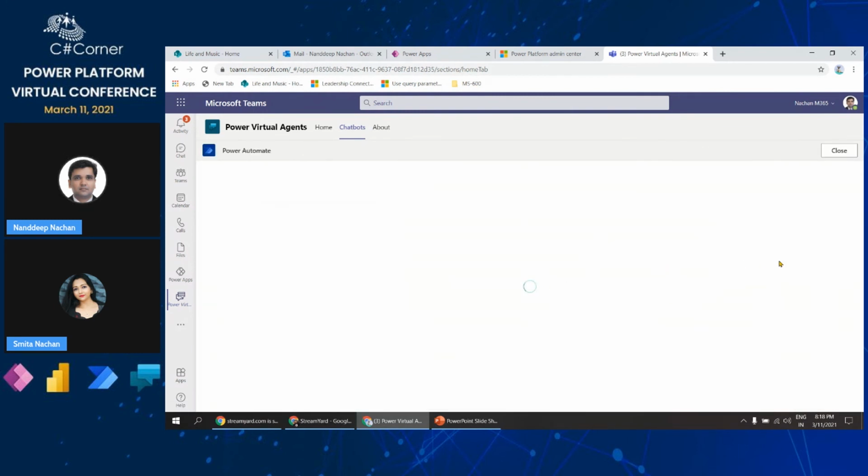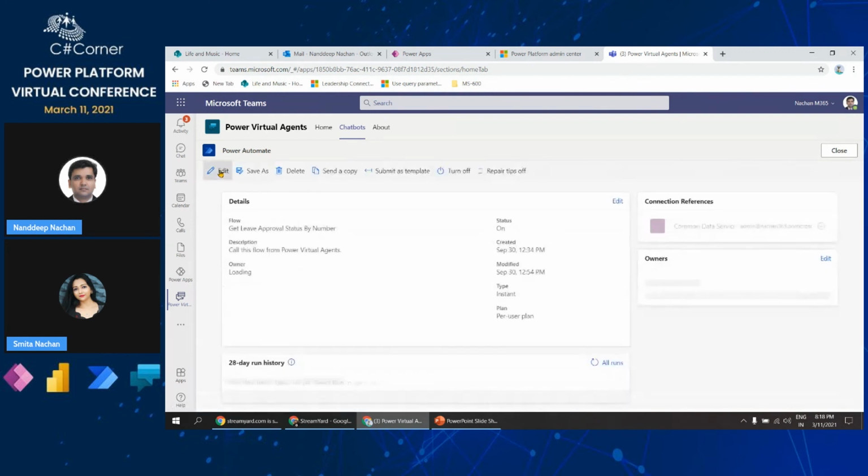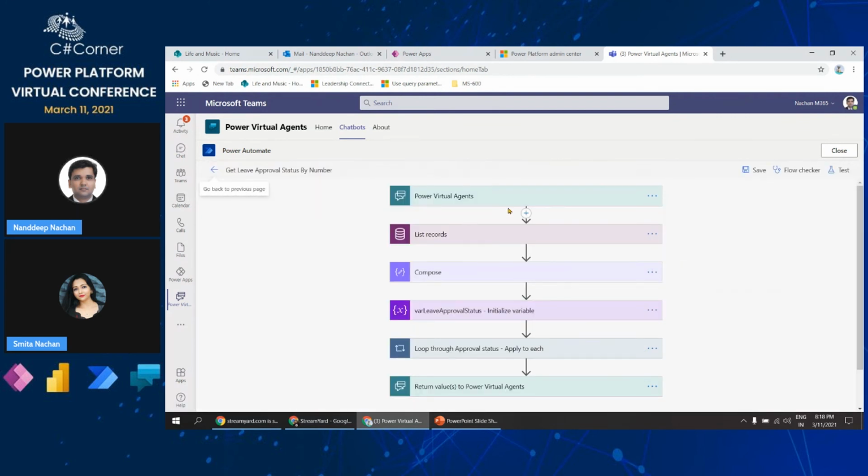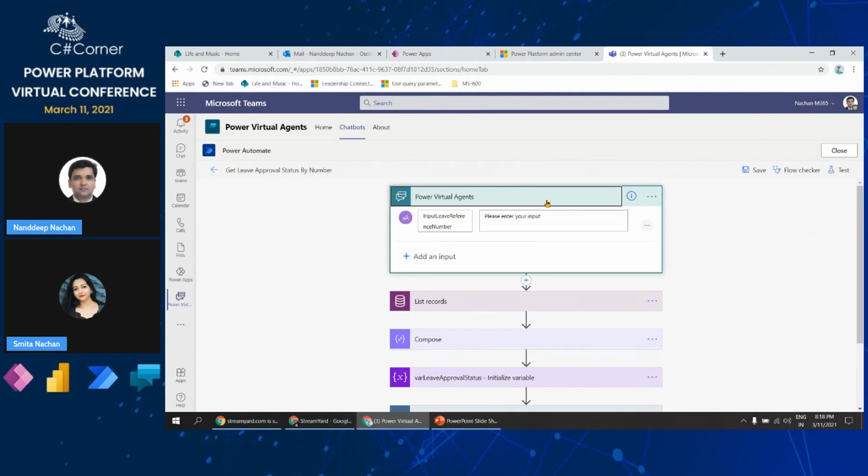I will open up that flow quickly. What that flow does is, in the background, it queries the tables that we have and tries to get the information about the leave. This is the triggering point for this flow, which is Power Virtual Agent, which will present this flow with the input as the leave reference number.